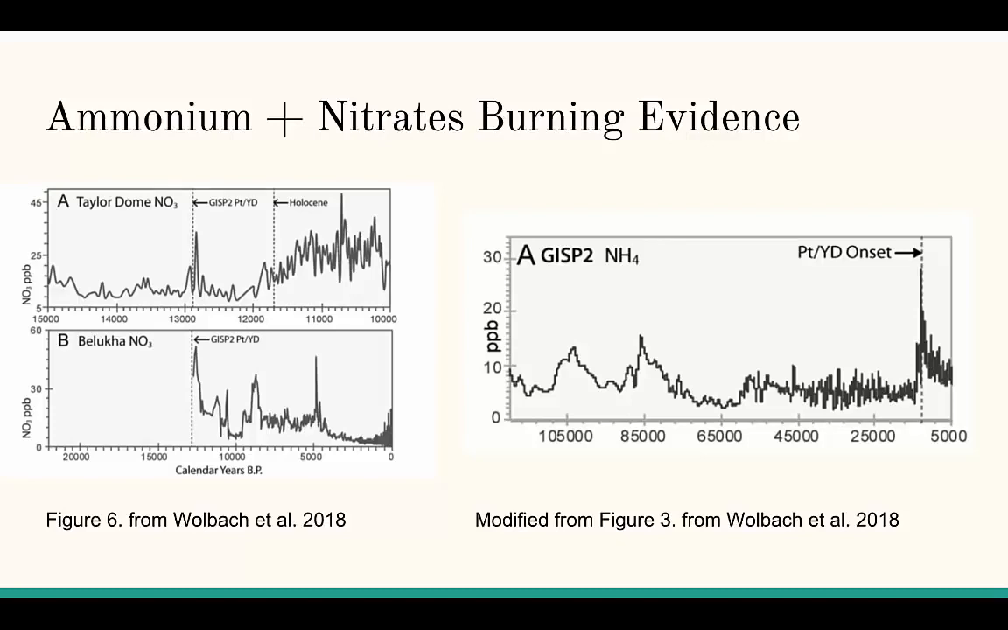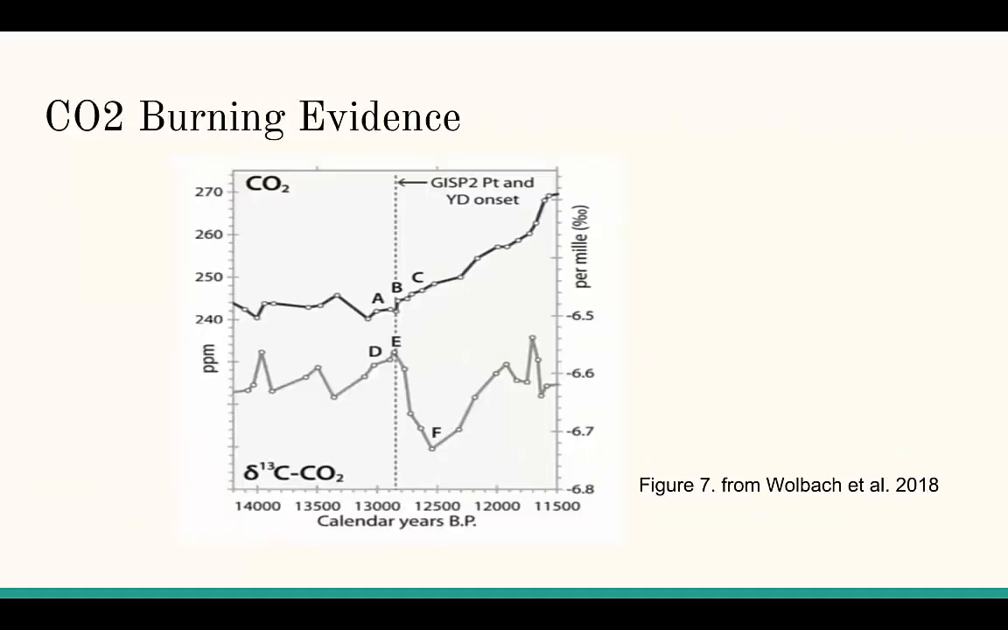These high levels of nitrate and ammonium are typically associated with large-scale biomass burning from wildfires that could have caused the Younger Dryas. At the same time as these increased nitrate and ammonium levels, there was also an increase in CO2 levels in the atmosphere, shown in this graph. This CO2 had a very low carbon-13 to carbon-12 ratio, indicated by the decrease in this graph here. Plants prefer carbon-12 to carbon-13, indicating as well that this increased CO2 came from large-scale biomass burning.